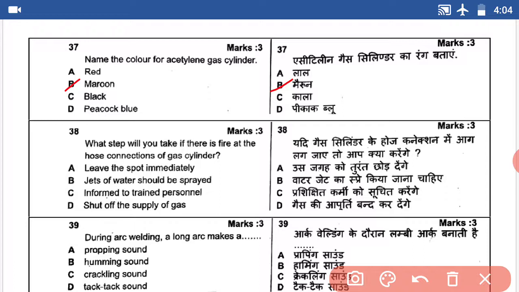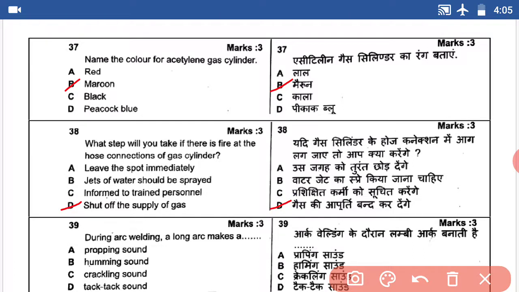Question number 38. What step will you take if there is fire at the hose connection of the gas cylinder? Shut off the supply of gas. So the gas supply must be turned off. Answer D.